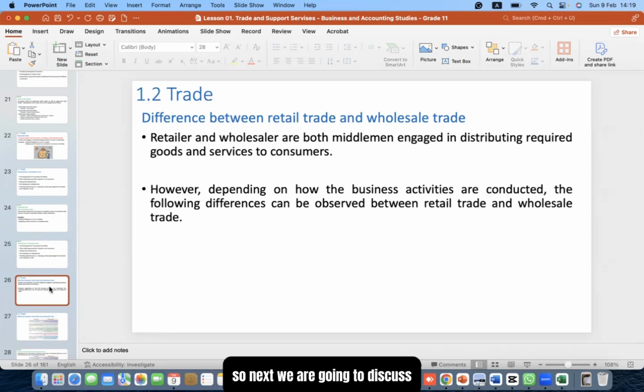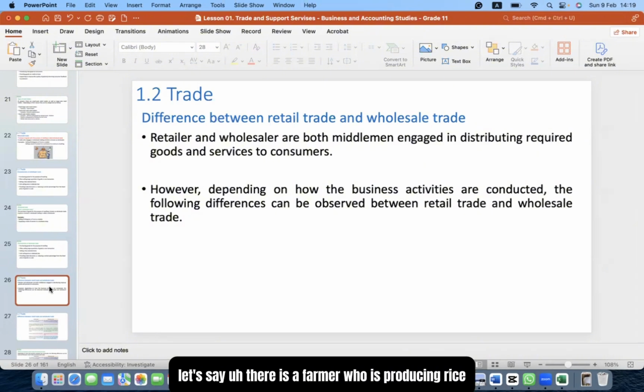So next we are going to discuss what are the differences between the retail trade and the wholesale trade. Retail and wholesale are both middlemen engaged in the distributing of retail goods and services to consumers. So at some point, both the retailers and wholesalers are there in the middle. For example, let's say there is a farmer who is producing rice.